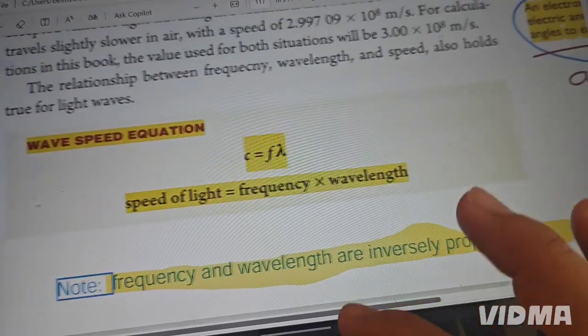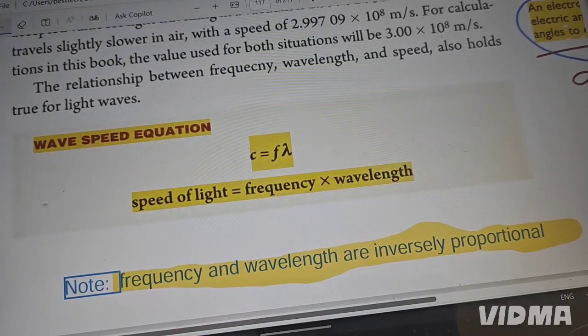We have this wave speed equation. The rule is important because now we are solving examples.